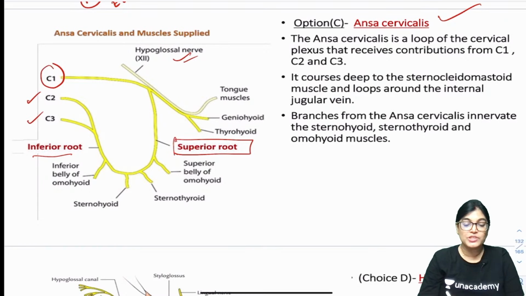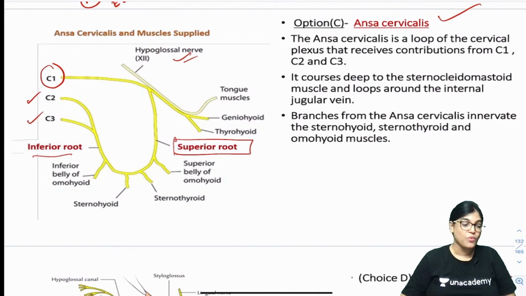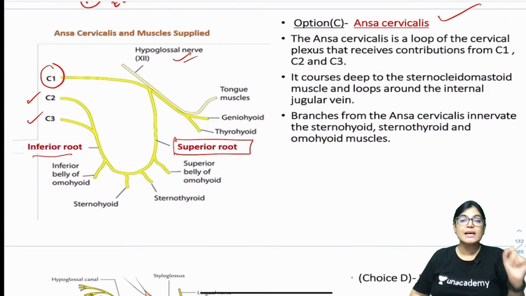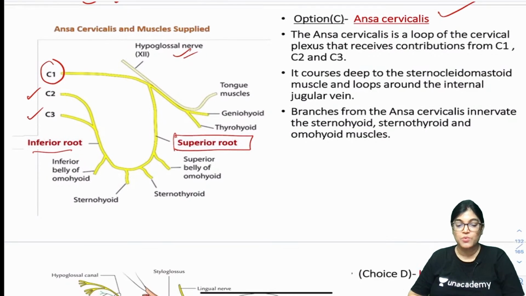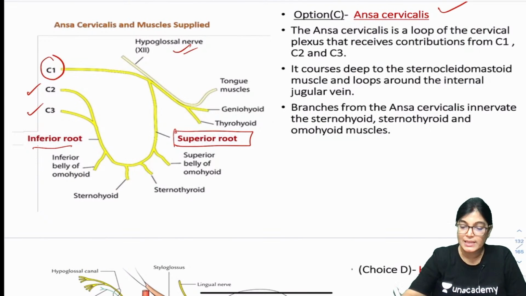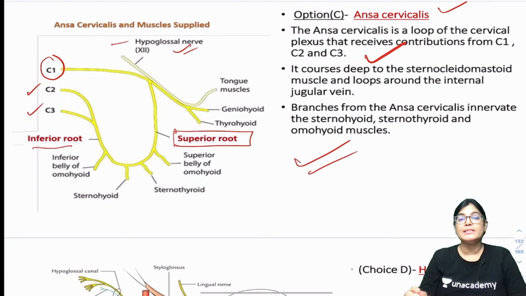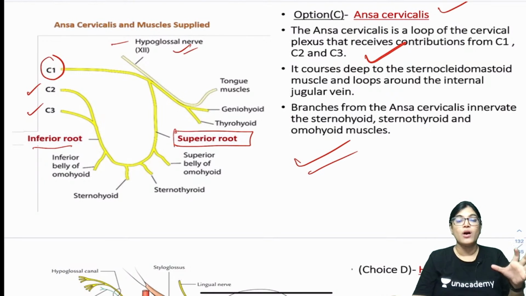The location of this ansa cervicalis loop is lying on the anterior sheath or anterior wall of the carotid sheath. Ansa cervicalis is a nerve loop formed by two roots, one superior and another inferior. The inferior root is formed by C2 and C3 and the superior root is formed by C1 running along with the hypoglossal nerve. It is located in the anterior wall of the carotid sheath, which contains the internal jugular vein, carotid artery, and vagus nerve.